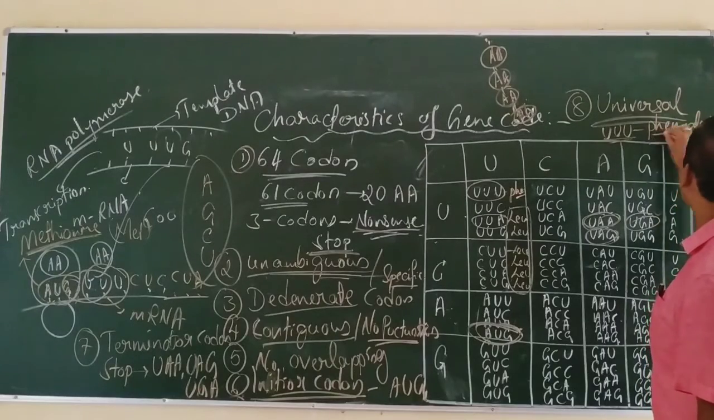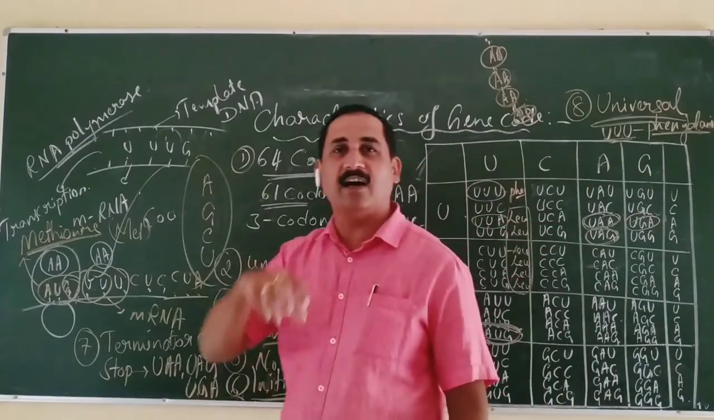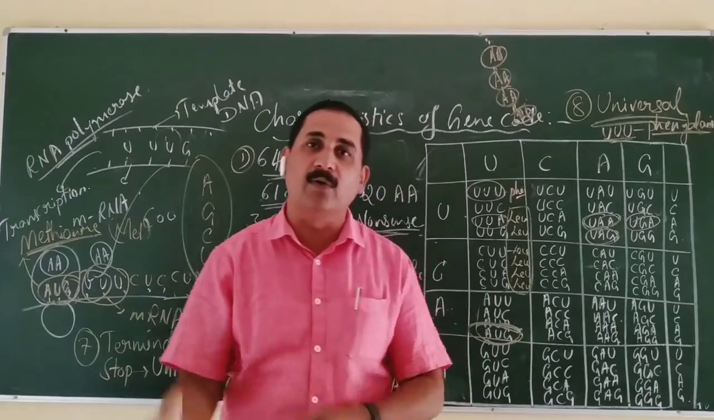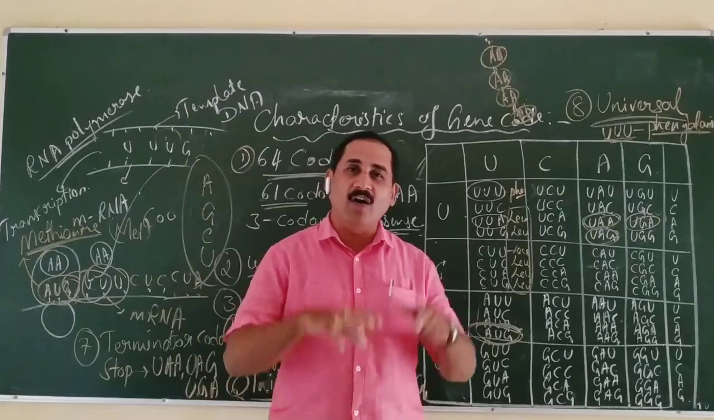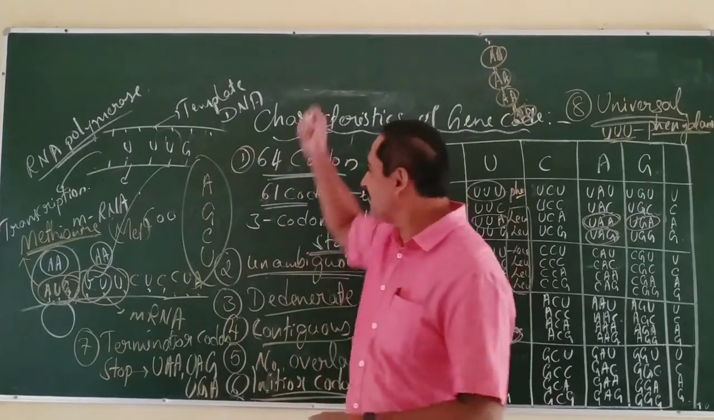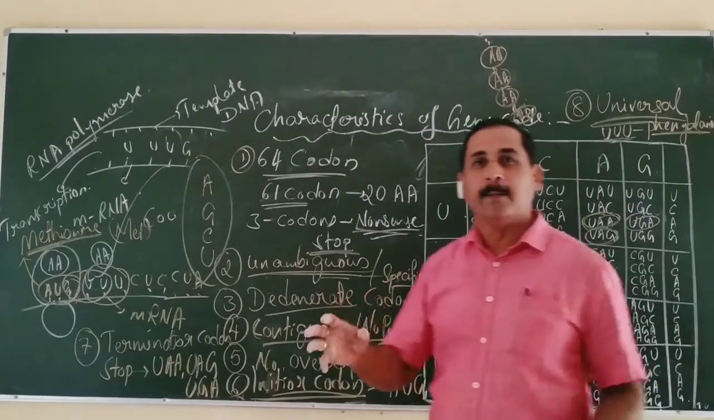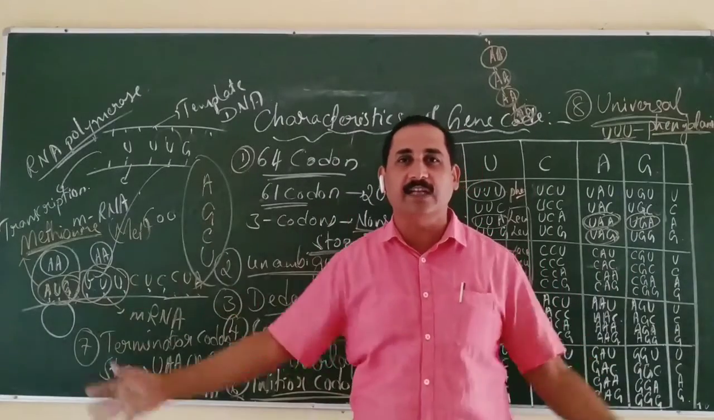UUU codes for phenylalanine. The same UUU codes for phenylalanine in a bacteria or any other living organism. If you take a pig, a buffalo, a mango tree, a coconut, or a human being, in the body of all organisms we can see the same genetic code that codes for the same amino acid, but the build-up, the architecture, the design of the body is totally different.